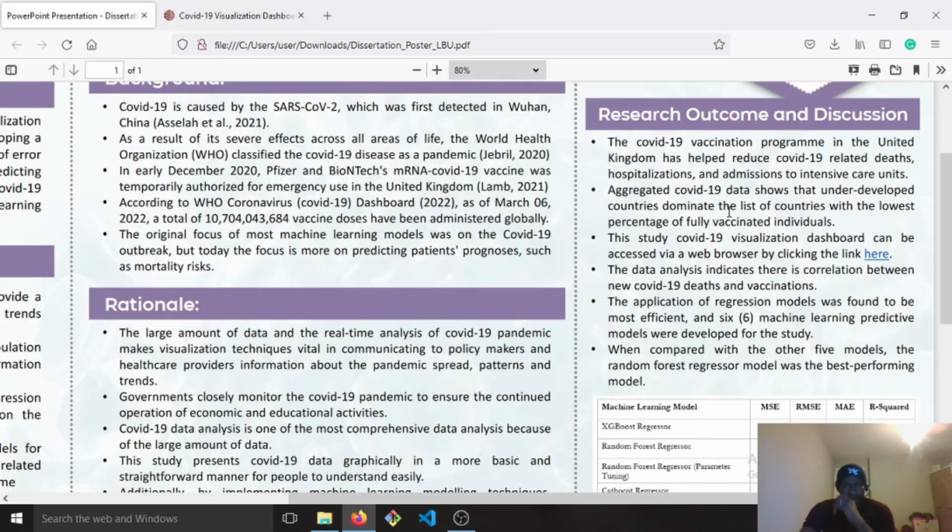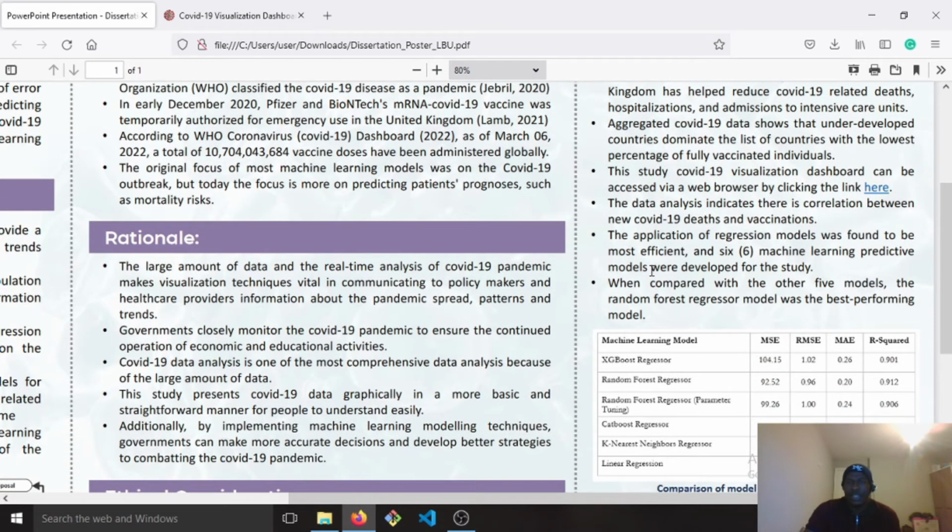Also, the visual dashboard for this study can be accessed via the web by clicking on the link, which is also available. It's a web application that's accessible online. And during the machine learning application process, this study observed that the analysis indicates that there's a correlation between COVID-19 new deaths and the vaccinations.